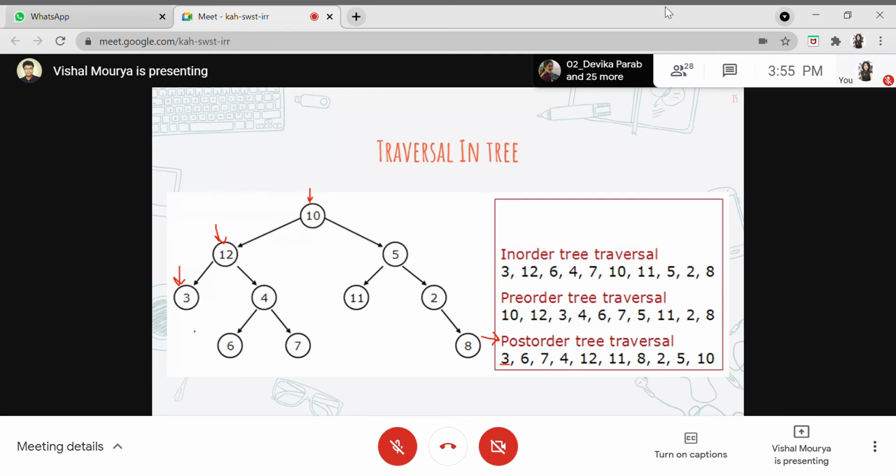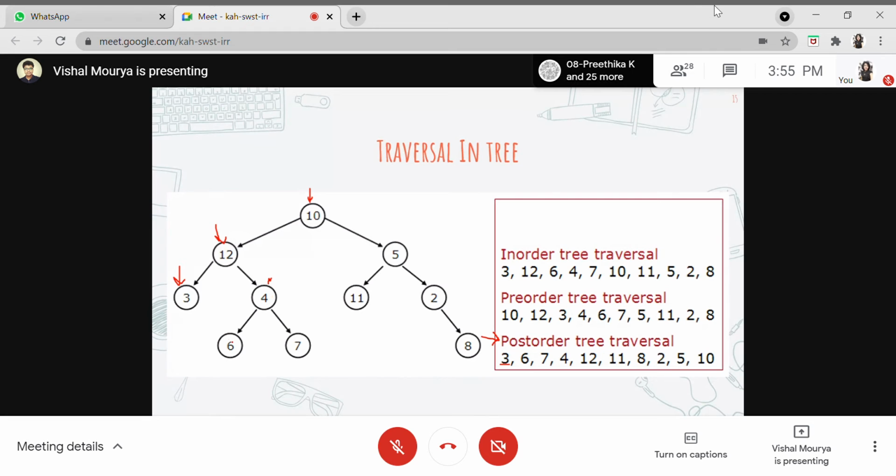So this is how 3 will be printed, and then we'll go to this root node, the parent for this, but we'll not be printing it. In our previous case we were printing it. You can see 12 was printed, but in this case we'll not be printing it because we will be printing this particular node value at the last. That's why it is termed post-order traversal. So we'll call the right subtree, and in this right subtree, this will be the root. We will not be printing the root.